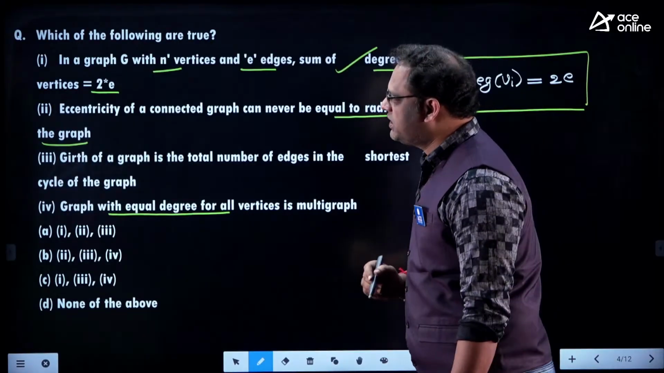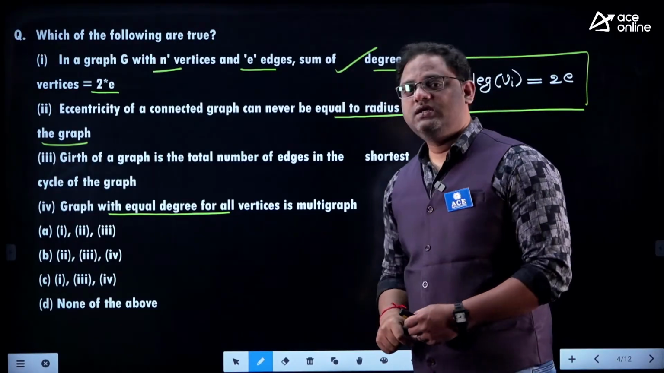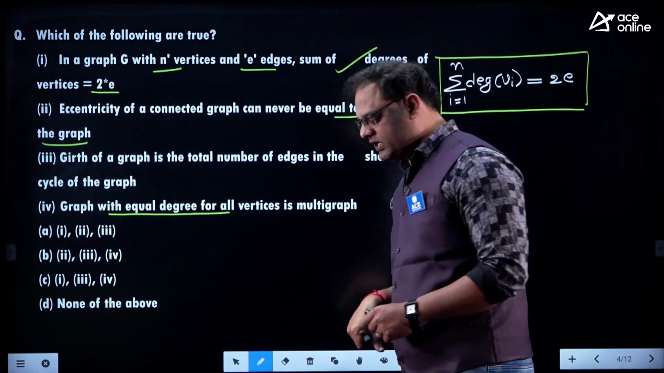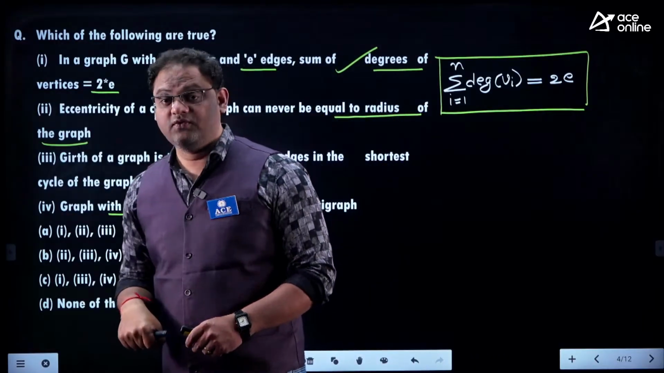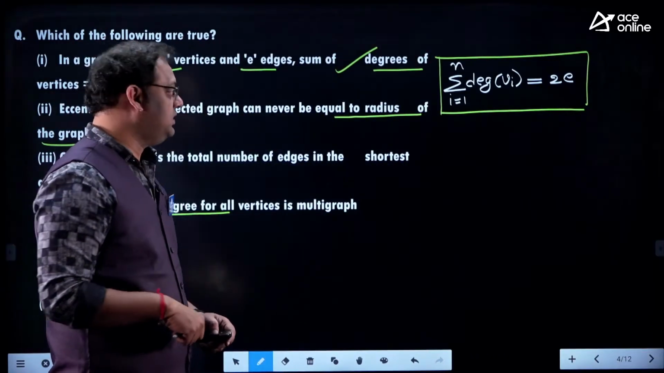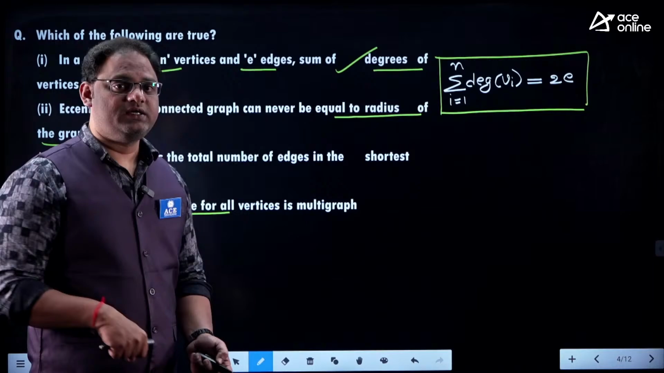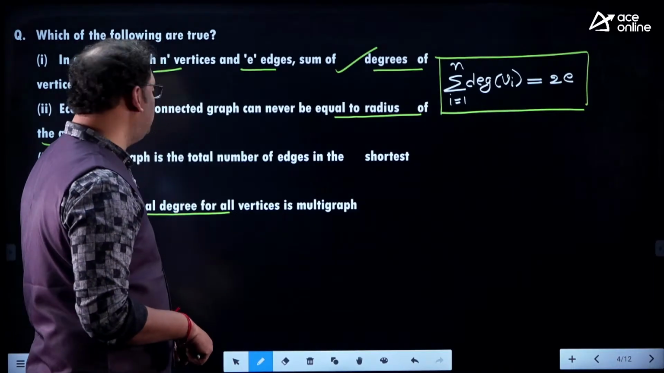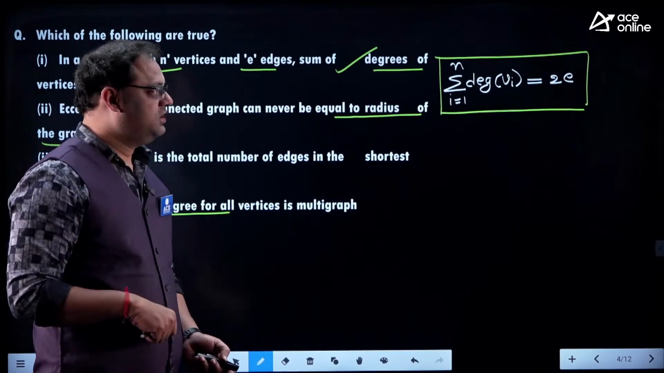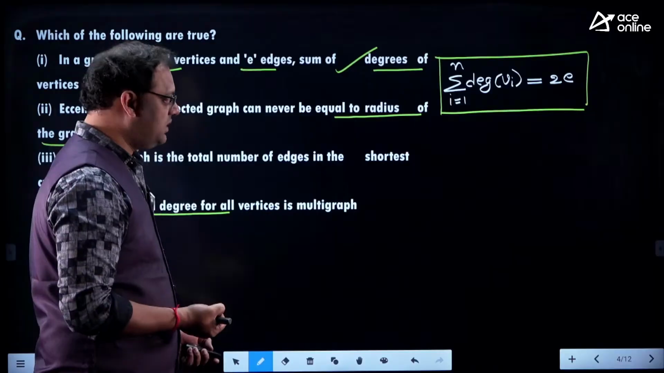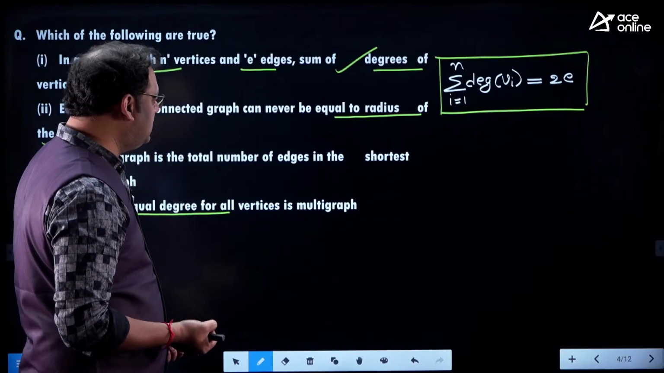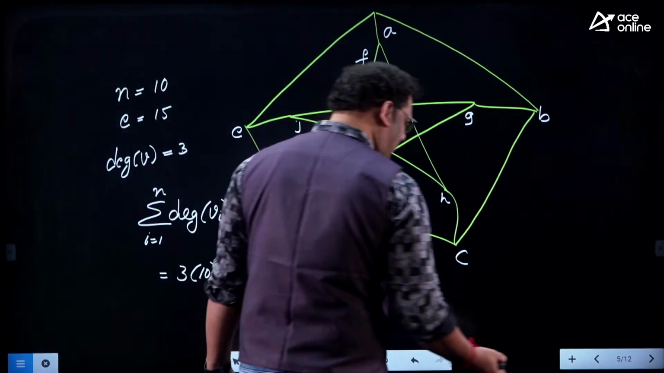And coming to the second statement: the eccentricity of a connected graph. Yes, if you want to use a word like eccentricity, it must be a connected graph. It can never be equal to the radius of the graph. Why not? Let us see. Here we can take a small example.